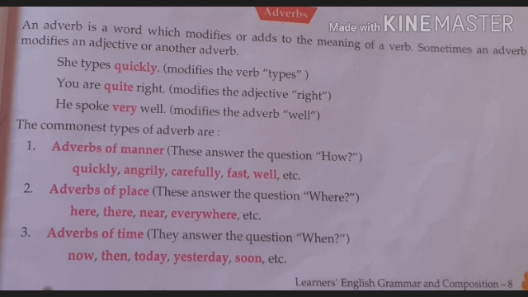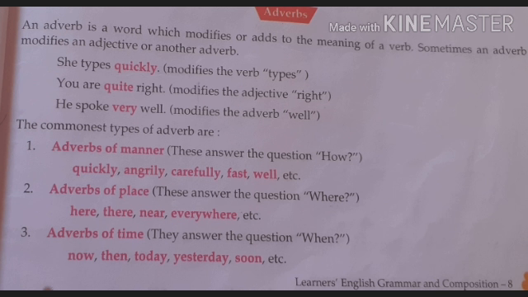He often makes mistakes. How often? Often. He sometimes comes late in the class. How often? Sometimes. He always comes late in the classroom. Comes how often?